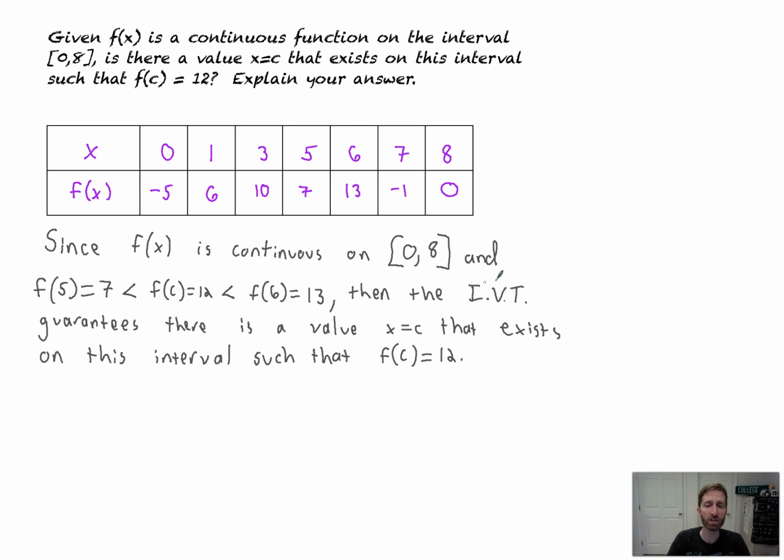By showing that you understand what must be true and then using it correctly after showing evidence of where the number is sandwiched, that allows you to just state the intermediate value theorem guarantees. That's a proof. That is what is known as an existence theorem and an existence proof, because we're proving that there exists a value such that the y value is 12. We just don't know what value that is. Sweetness. See you next time.